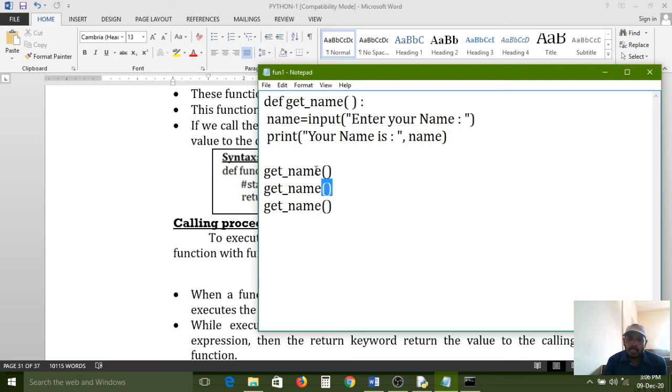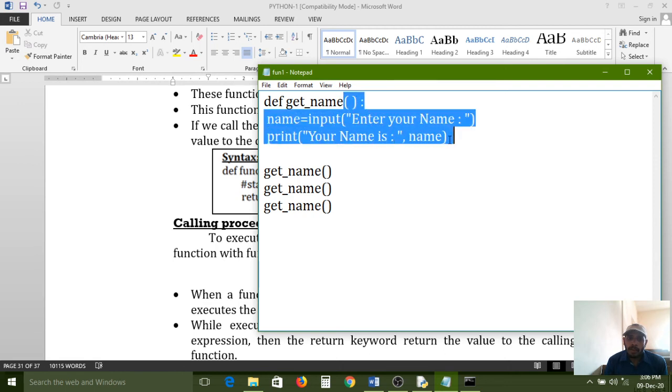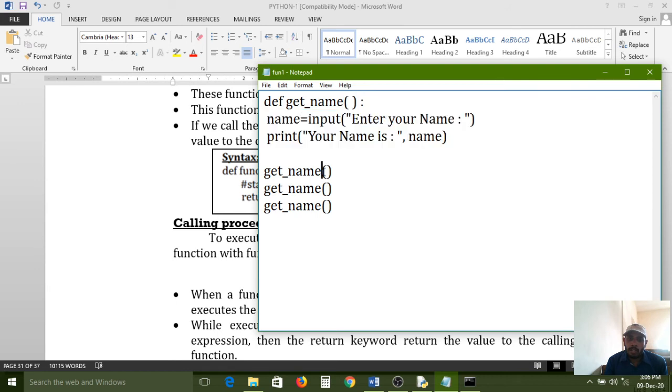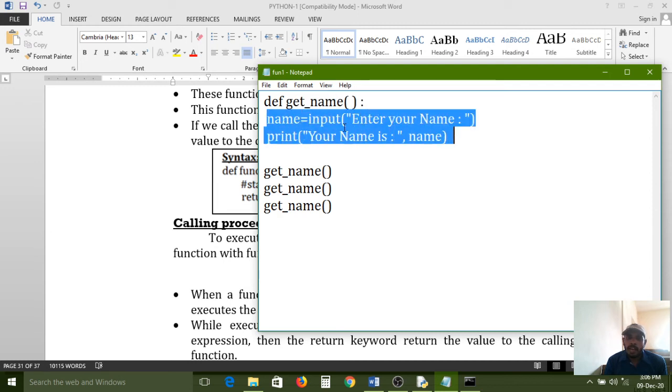It started from here, executed here, all of these have executed, and the control will return back to the calling place, nothing but this function. After that, the second statements will execute and again the control will be created. The control will go and search for this function. If it finds that function, immediately all this statements will execute. Again the control will return back to the calling place.